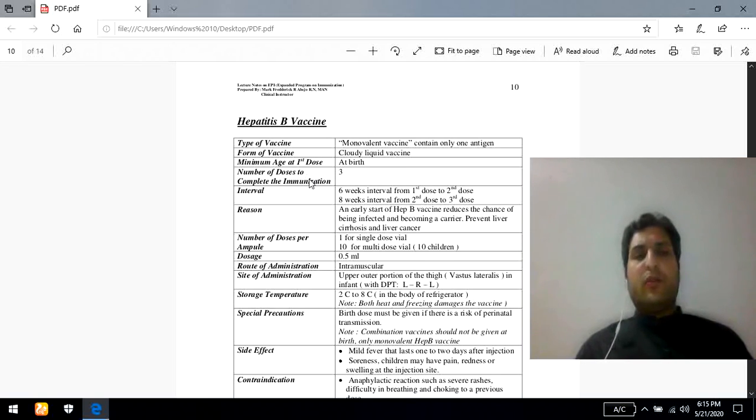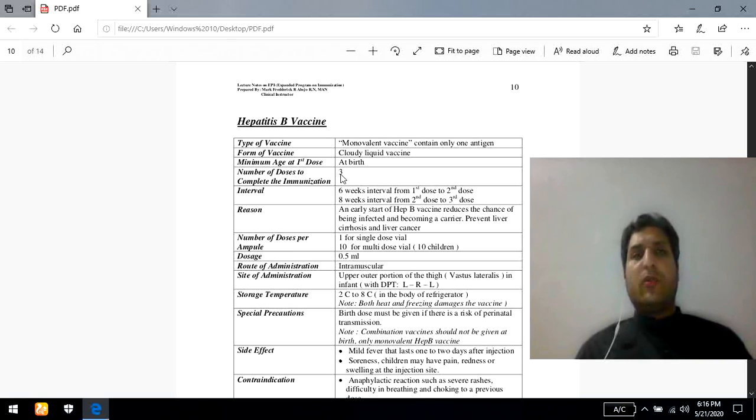Total number of doses to complete the immunization: total 3 doses of the hepatitis B vaccine should be administered in order to complete the immunization, to protect newborn babies, children, and especially adults from the effect of the hepatitis B virus. So total 3 doses should be recommended.